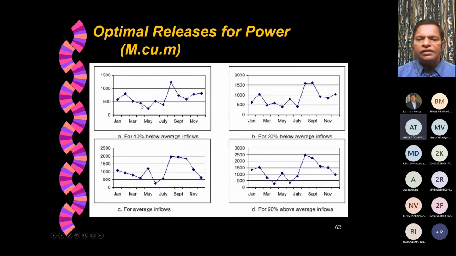So this rule curve, which is to be followed by the dam operator in Hirakud Dam, could be specified. If he knows that he is going to get 40% below average inflows, he should use this rule curve. If it is 20% below average, this rule curve. Average flows, this is a rule curve. And a flood year, this is a rule curve. So for every possible situation, prediction could be based on the IMD forecast. Then we can talk about how the reservoir should be operated.